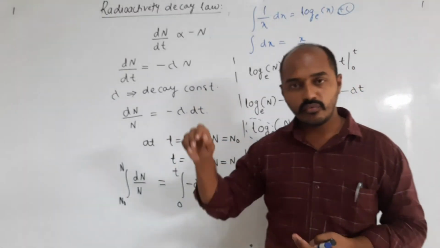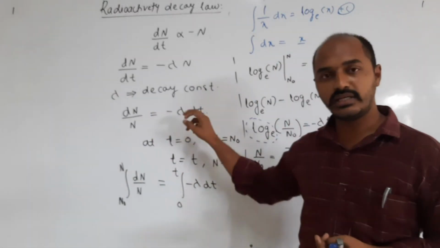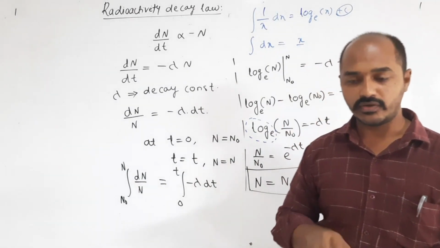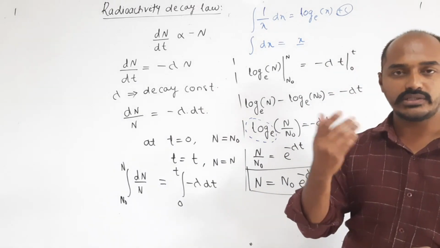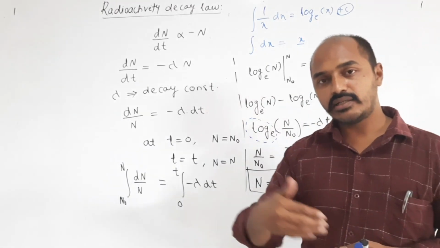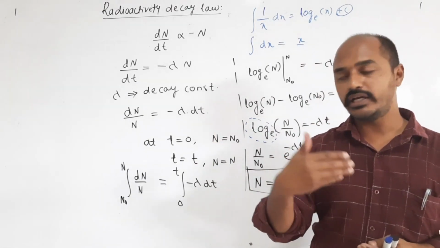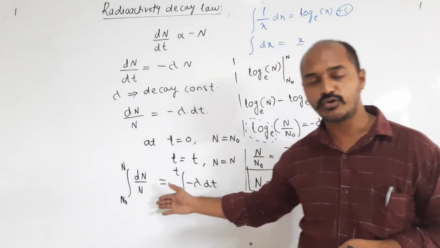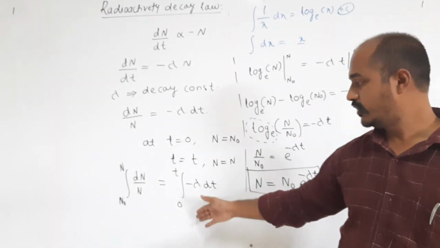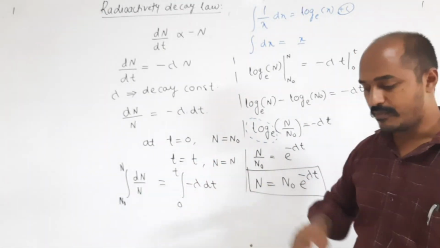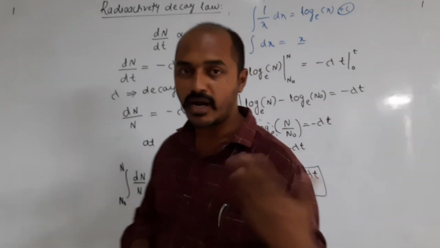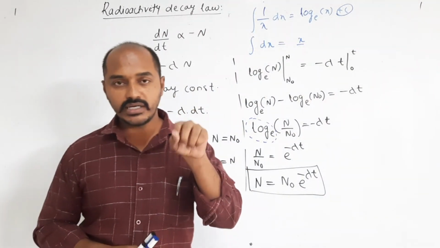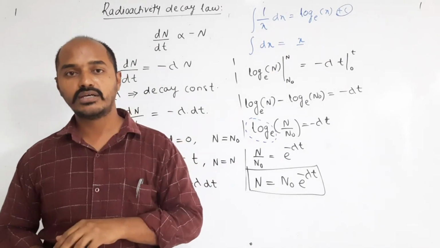So now we have to get this dn and dt. It indicates very small intervals of time and a very small amount of the molecules or nuclei which are undergoing the decay. Now to complete this, we have to go for integration, that is, integration between n0 and n of dn divided by n is equal to integration from t0 to t of minus lambda dt. Integrating dn divided by n, it is in the form of 1 by n dn.